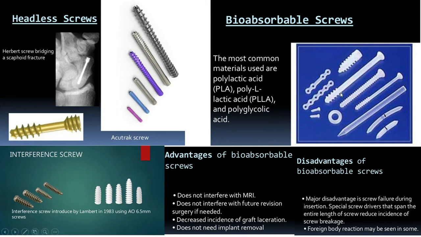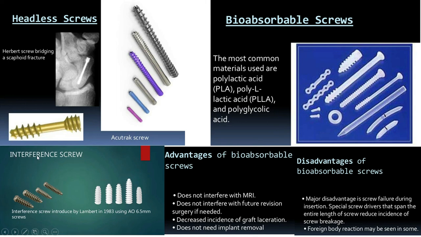So using this bioabsorbable screw helps to prevent reoperation, and it helps to do a proper MRI. There will be no interference, and it does not interfere with future revision operations, and it will decrease the incidence of graft laceration, like when we used to use the interference screw.